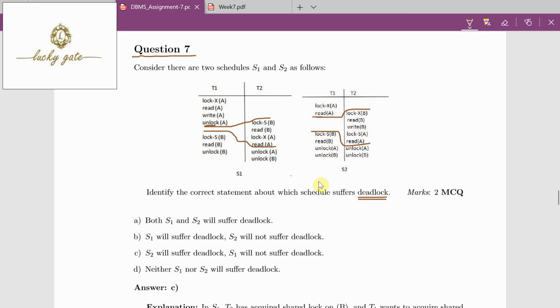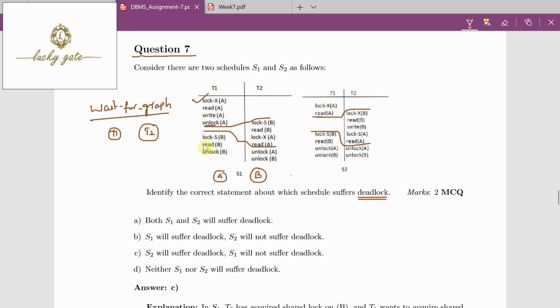For finding whether a schedule suffers with deadlock or not, we have to construct a wait-for graph. We have to construct a wait-for graph for each of the schedules. In the wait-for graph, we draw one vertex for each transaction. If transaction I is waiting for a resource that is held by transaction J, we draw an edge from I to J. Now observe, friends, here both T1 and T2 are operating on the data items A and B.